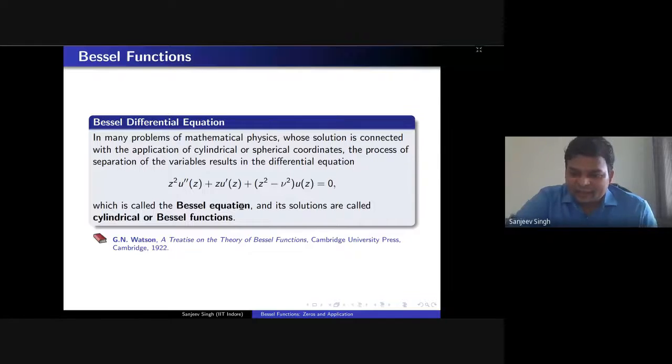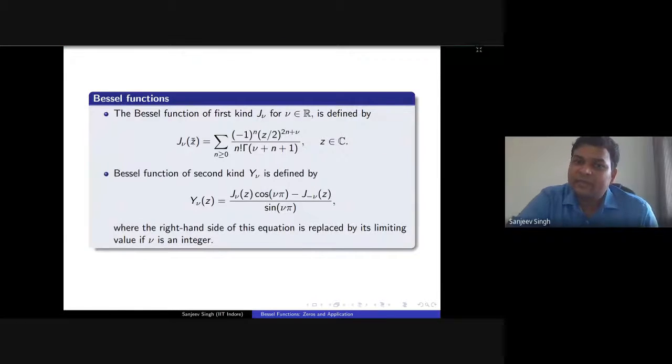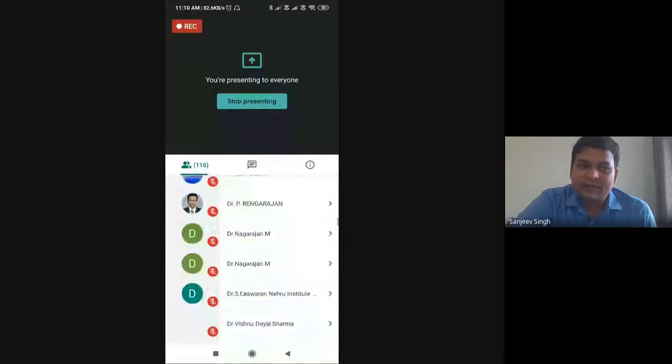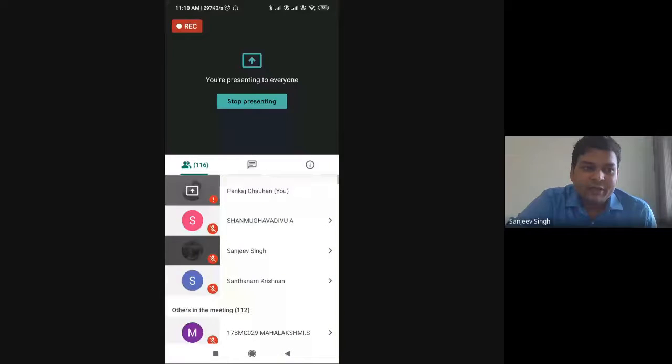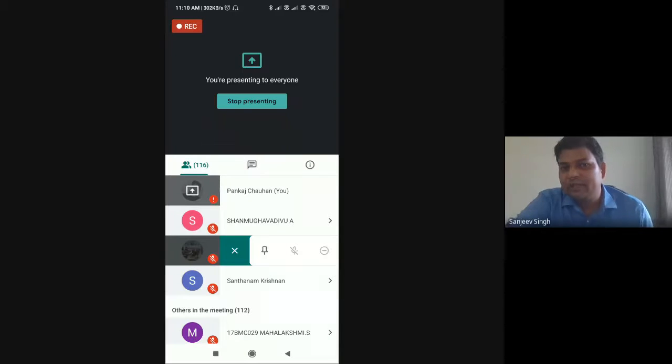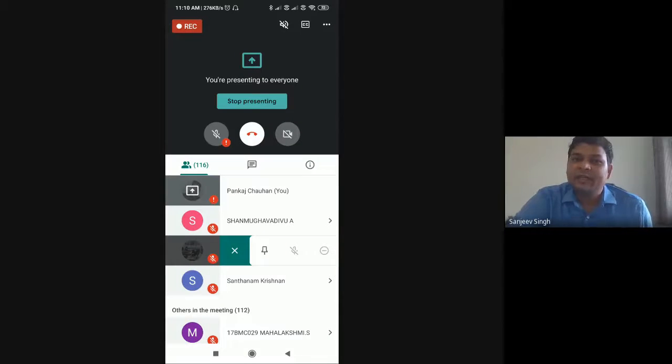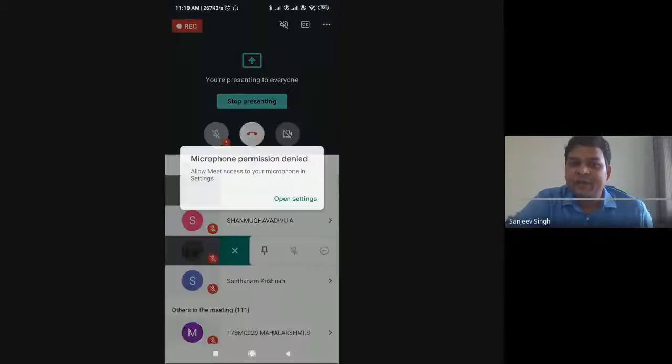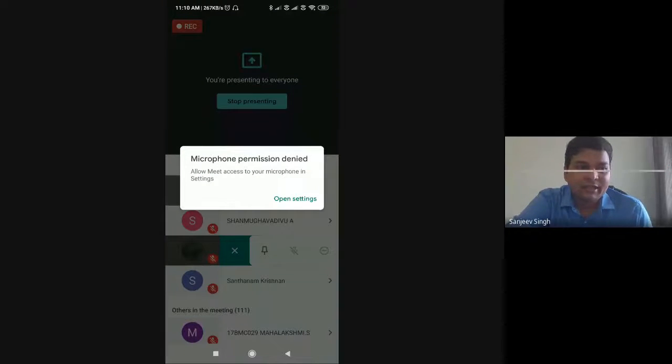But the interesting thing is that the Bessel function, which is the solution of the previous equation, appeared first in history. Then later on, people found the differential equation associated with this Bessel function. This second order differential equation has two linearly independent solutions that we denote by J nu and Y nu, and we call them Bessel functions of the first kind and second kind. My presentation, can you see?